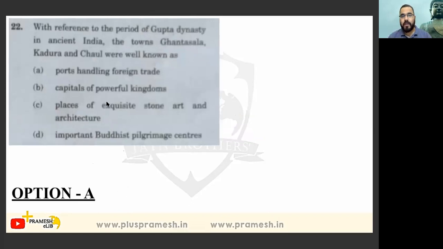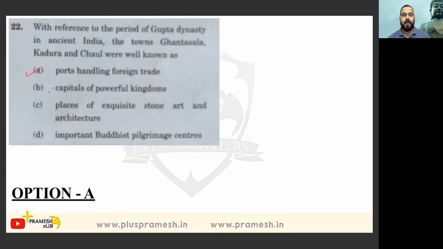This one is a little factual. One is supposed to know all the things in letter and spirit, else we will be in a tough situation to mark this question. With reference to the period of Gupta dynasty in ancient India, the towns Ghantasala, Kadura, Chola were well known as ports of handling foreign trade. This one is the correct answer.